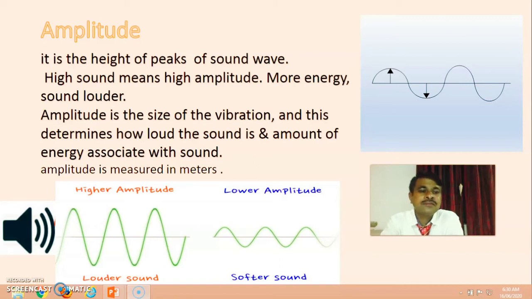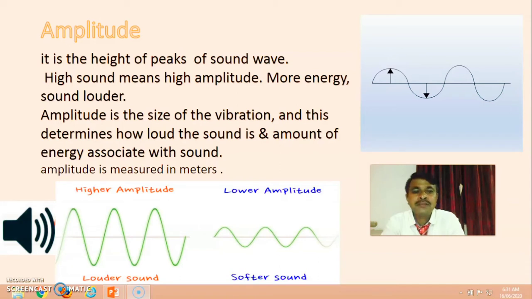So first is the definition of amplitude, which is the height of the peak of a sound wave. Here the height of the peak is referred to as the amplitude of the sound wave. High sound wave means high amplitude, which means more energy, which means louder sound.